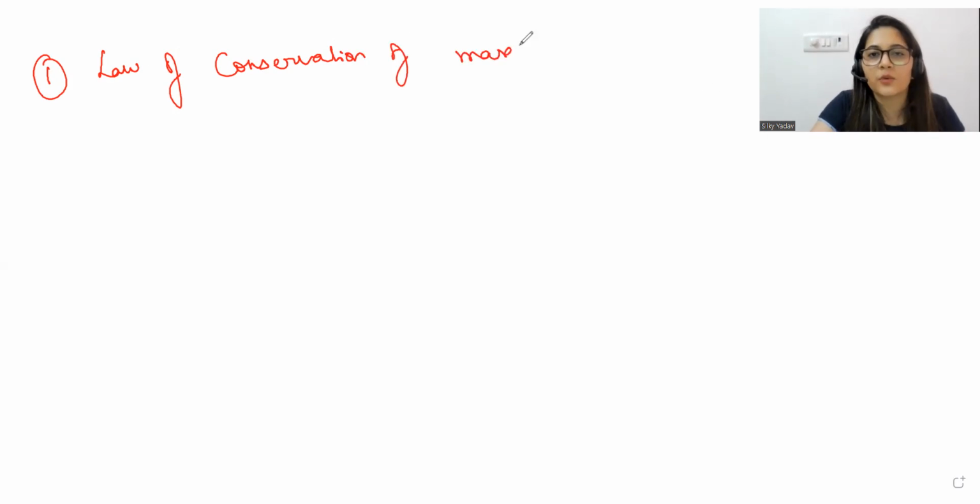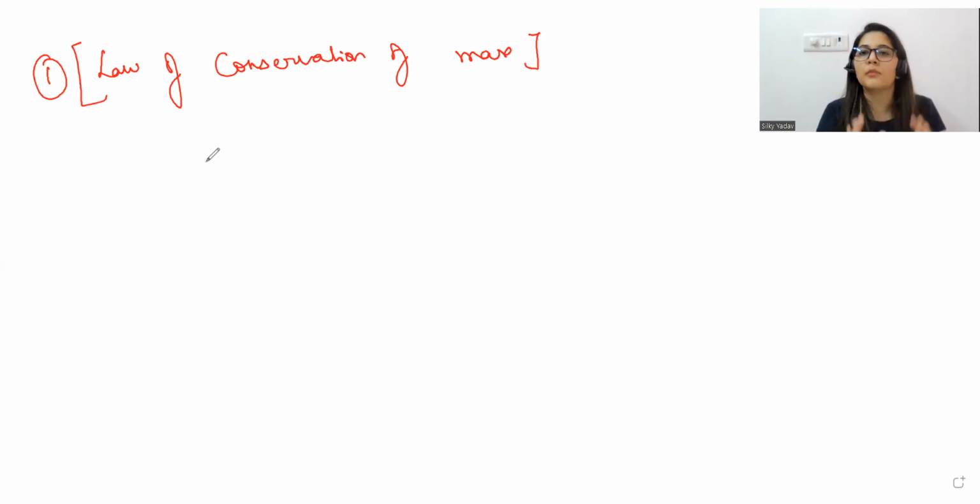This law was given by Antoine Lavoisier. What he said is that whatever mass you're having in the reactant side will be completely converted into the product, because mass can neither be created nor destroyed, right? Or it can happen, let's say, that not the complete reactant has reacted to form the product. Even at that time, the complete mass of the reactant will be the mass of product plus the unreacted part, right? So he said that mass can neither be created nor destroyed.